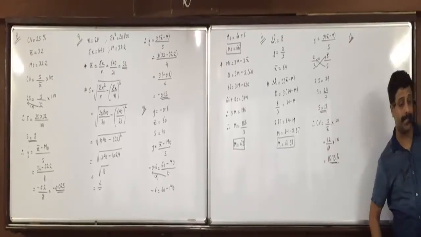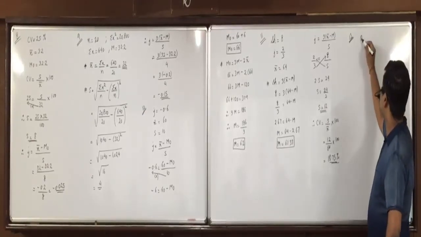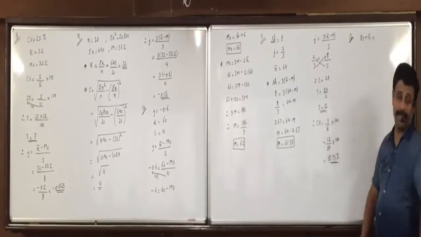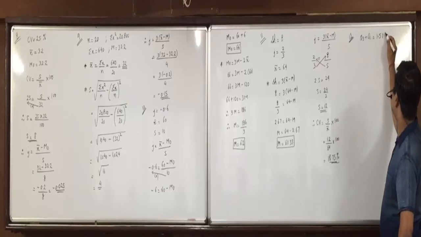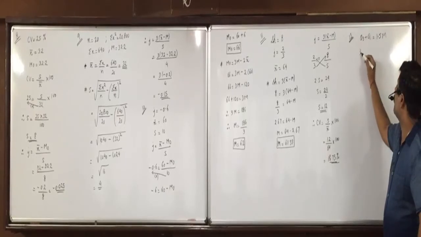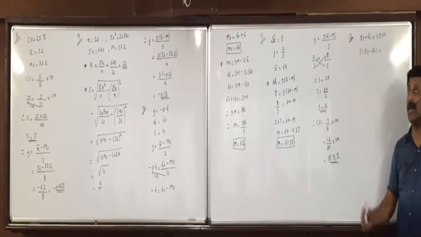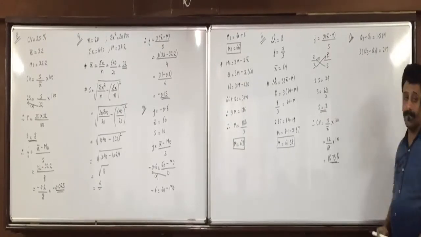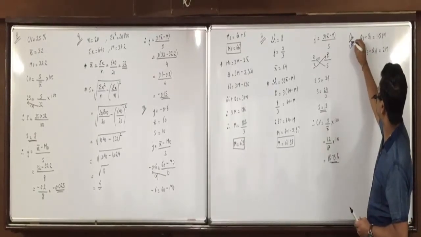Did everyone understand this? 12. Find the coefficient of skewness for a frequency distribution with Q3 plus Q1 is equal to 1.5m. Mark this as an important question. And 3 into Q3 minus Q1 is equal to 2m. It's a tricky question, like we had yesterday also.